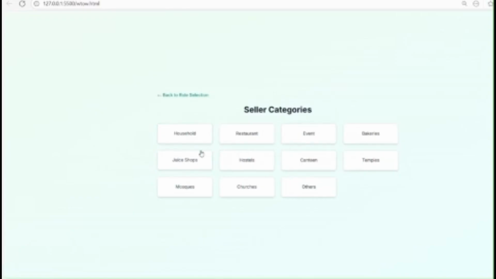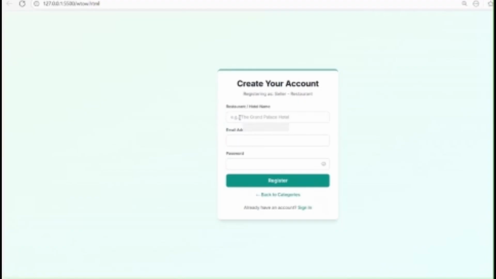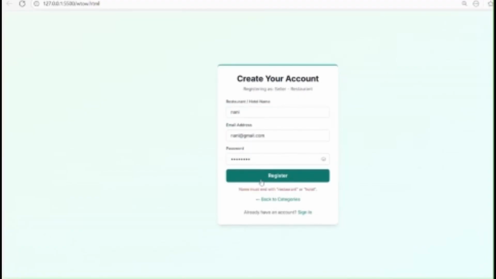Here we have different categories like household, restaurant, event or bakeries. You can choose according to your requirement. Now let me assume I am a restaurant owner. Now I need to register. It gives us an error that the name section should definitely end with a restaurant or a hotel name. So now I will mention it as a restaurant.